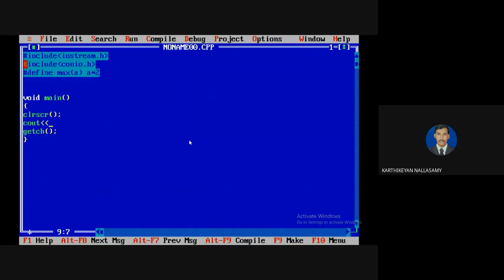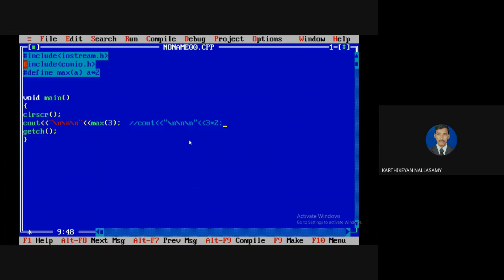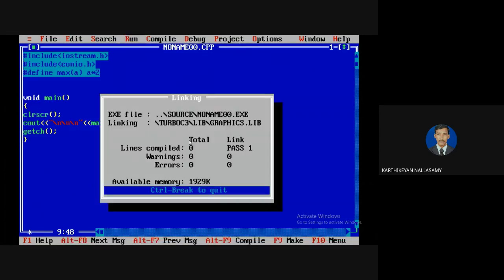See out. I'm going to call this a macro function. Here my macro function is a maximum. I'm going to pass value 3. We know that after compilation, the equivalent statement for this line is A, so here it is 3 star 2. So this is the equivalent compile time replacement statement for this program. Just now I'm going to execute it, so the value is 3 star 2, that is, the answer is 6.